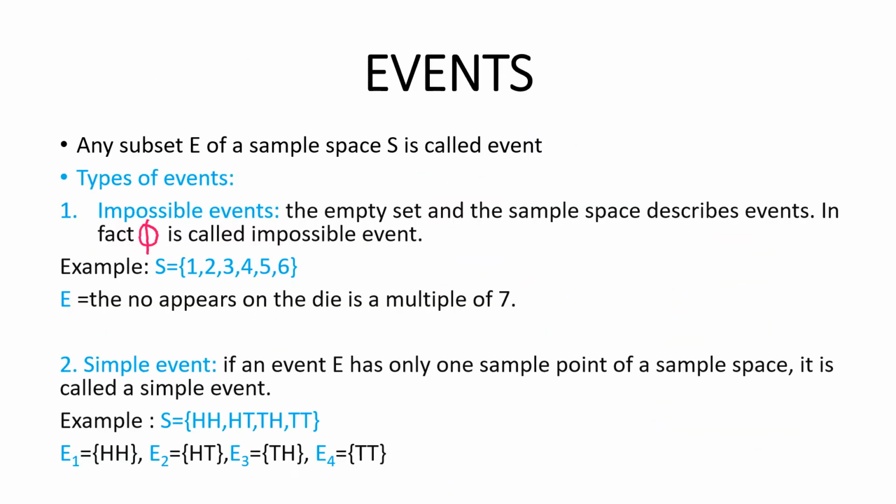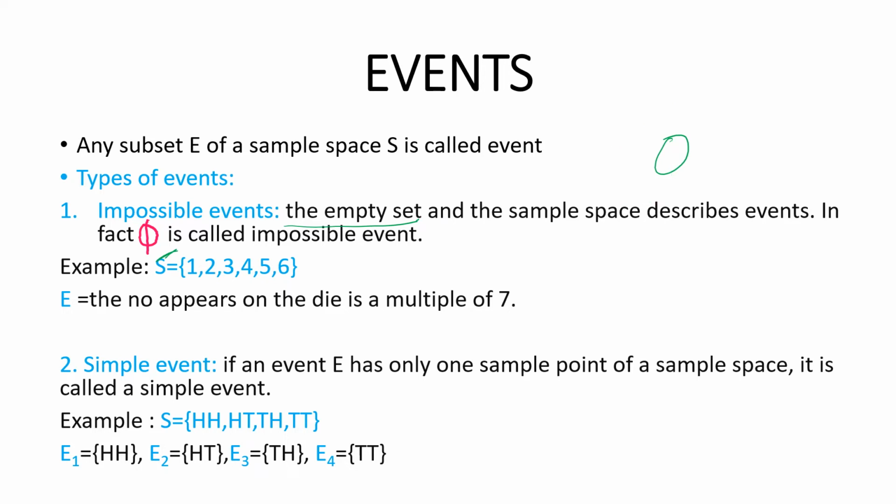So the next topic is events. So let's know what an event is. Any subset E of a sample space S is called an event. There are many types under events. The first one is the impossible event. Impossible means it's not possible. So it is an empty set. The empty set is represented by the symbol ∅, as you see here. So that's the symbol for the empty set.